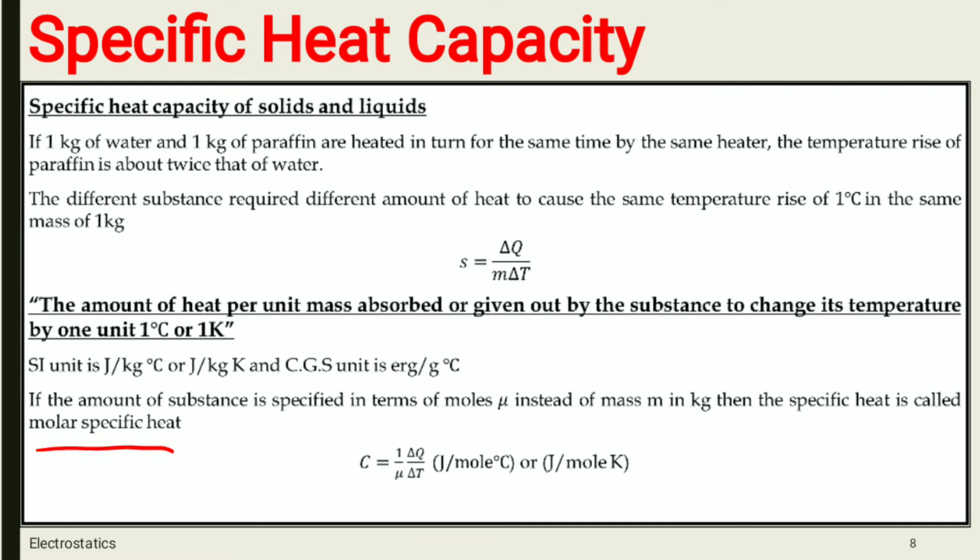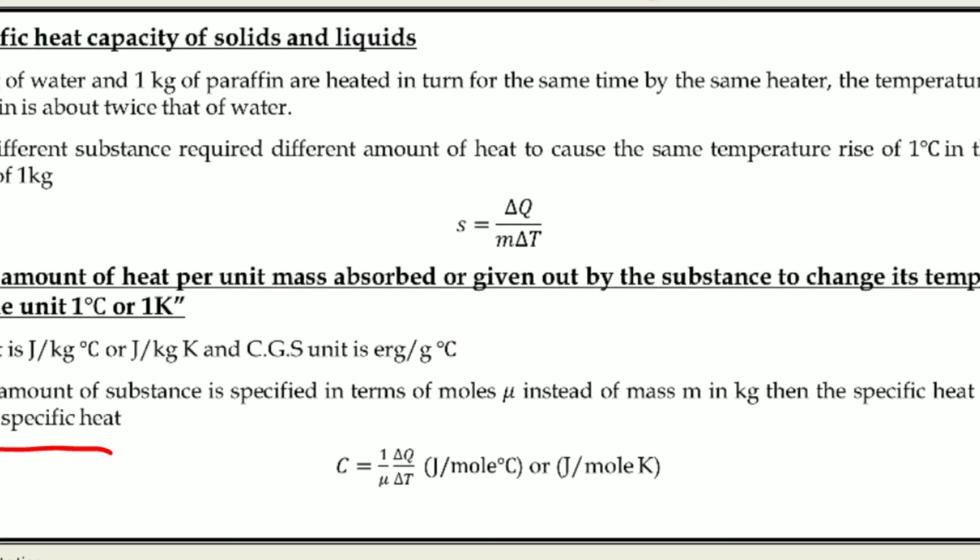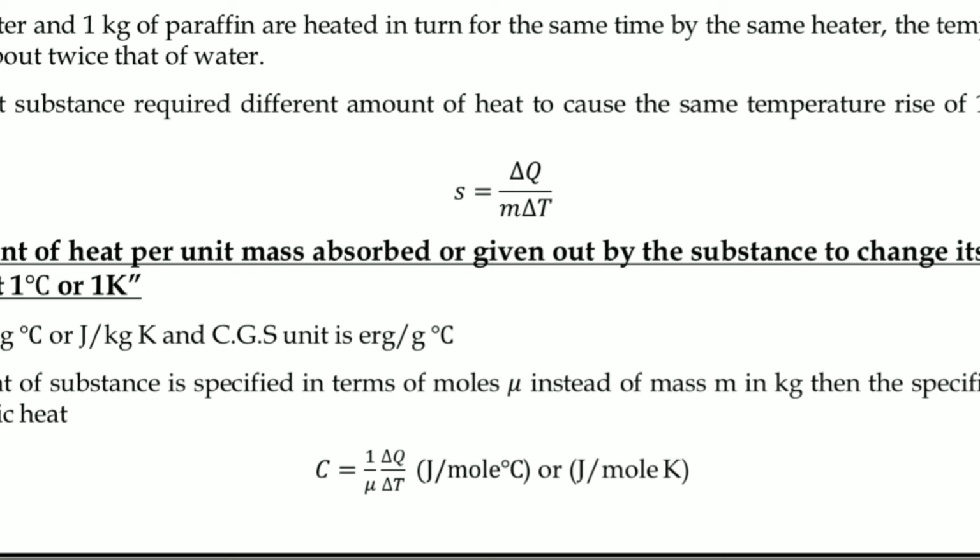How will you define that in terms of a mathematical formula? C, the molar specific heat, is equal to 1 upon mu into delta Q divided by delta T. Here mu is the amount of substance, solid or liquid, taken in terms of moles. Delta Q is the amount of heat absorbed or released by the substance, and delta T is the change in temperature of the substance.